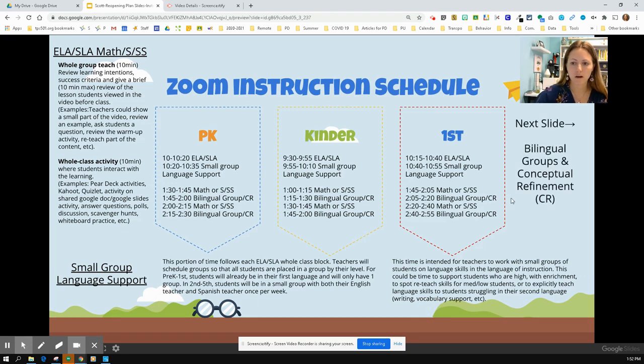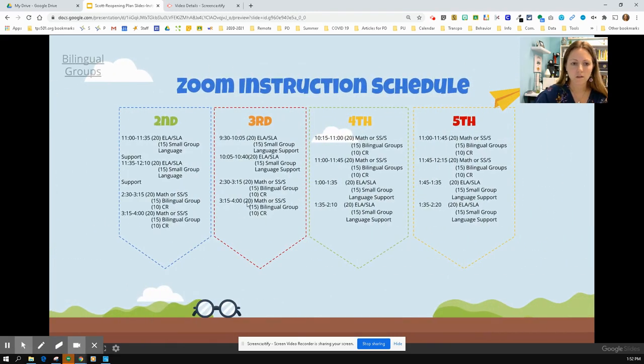On this next slide, we'll talk about bilingual groups and conceptual refinement. Let's first look at, for example, the 2nd grade schedule. They'll start with their block of ELA/SLA, then do small group language, which is the same as first or pre-K through first. But when we get down here into Math or Social Studies, you'll see that you have 20 minutes of whole group instruction, and then 15 of bilingual group, then 10 of CR, conceptual refinement. Then the students will switch and go into their non-homeroom teachers to do the opposite language, and then have bilingual groups or CR. That's the same for 3rd through 5th.